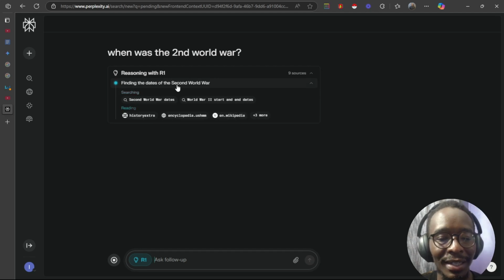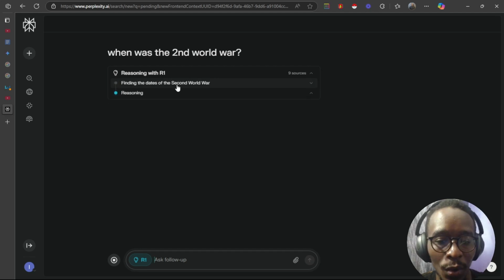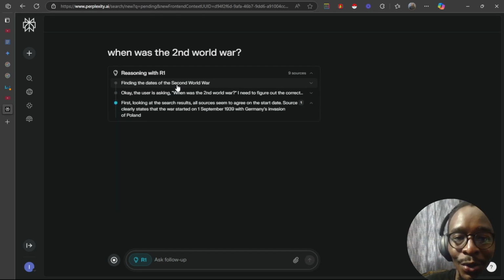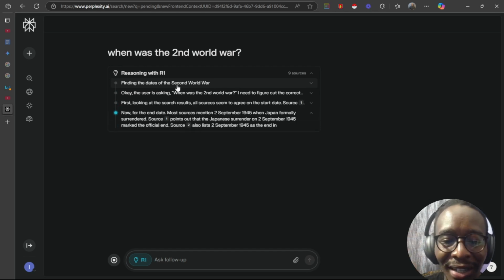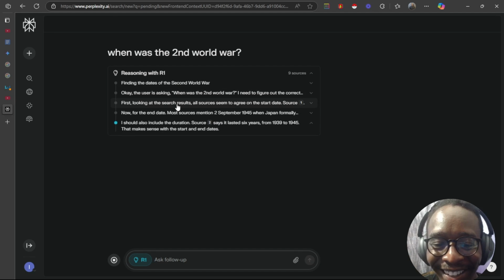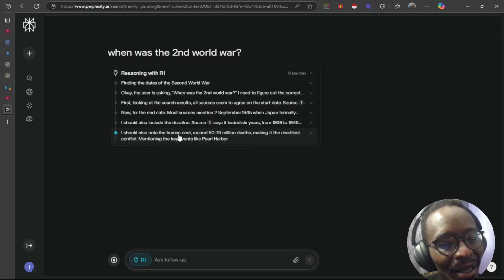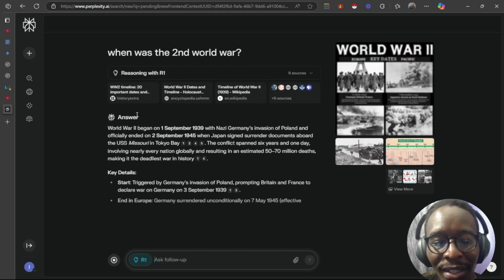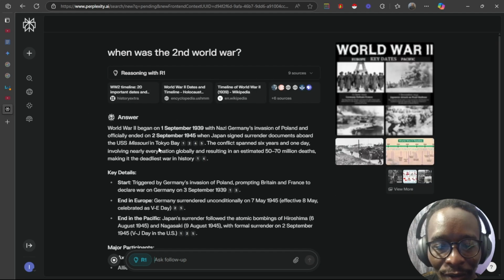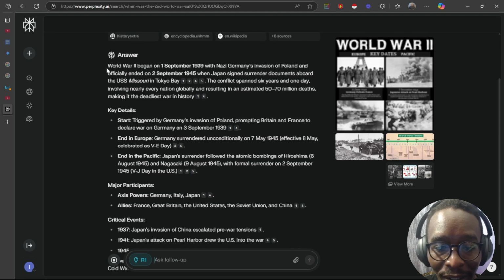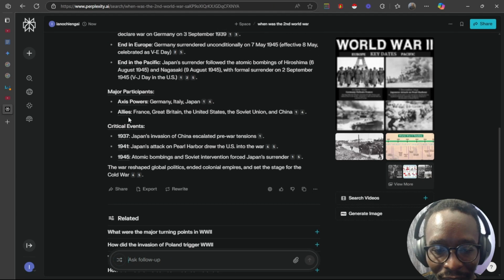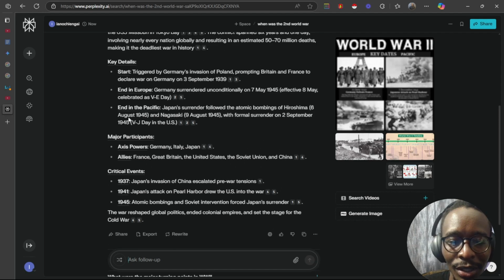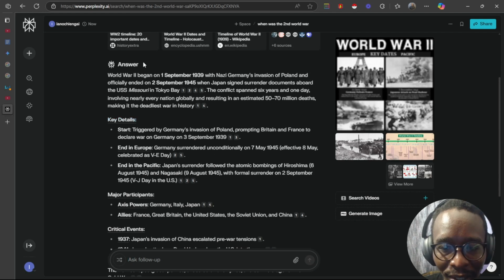What that means is that it's going to use DeepSeek's R1 model to reason through the search results, which is bonkers. It's something that I really love. You get 3 prompts, 3 questions a day with R1, which is the same as what we were getting before. Yeah, so you can see it gives you a very good summary there compared to what we did with Gemini. So this is really good, it says it began 1st of September 1939 with Germany's invasion of Poland.